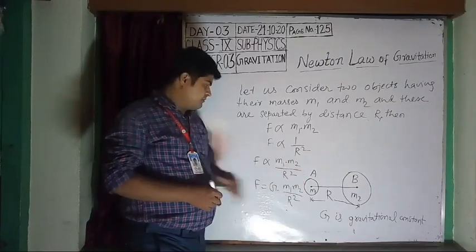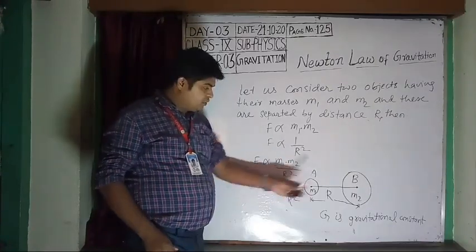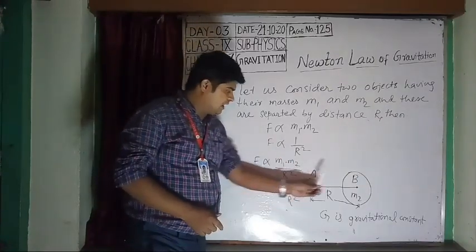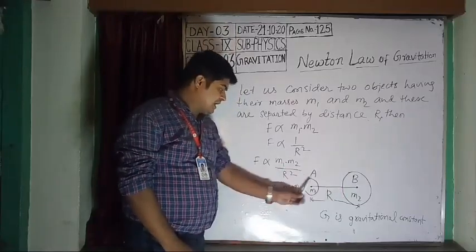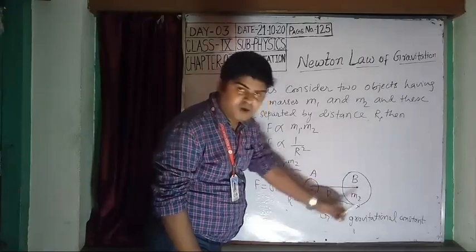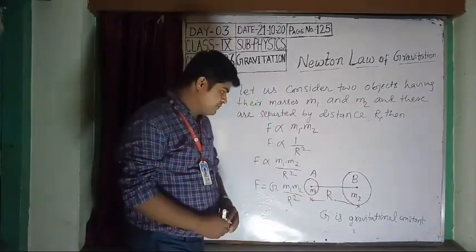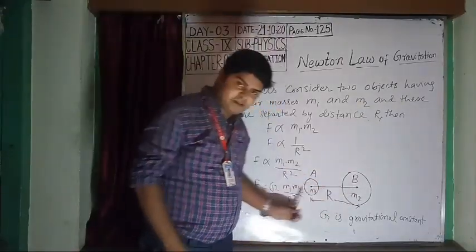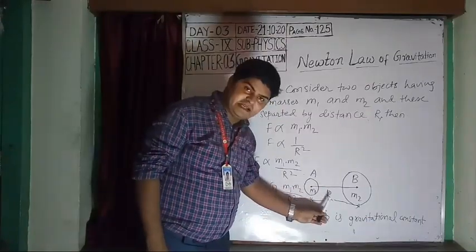Students, see in the figure I have taken two objects, A and B. The mass of object A is m1 and the mass of object B is m2, and both are separated by a distance r.